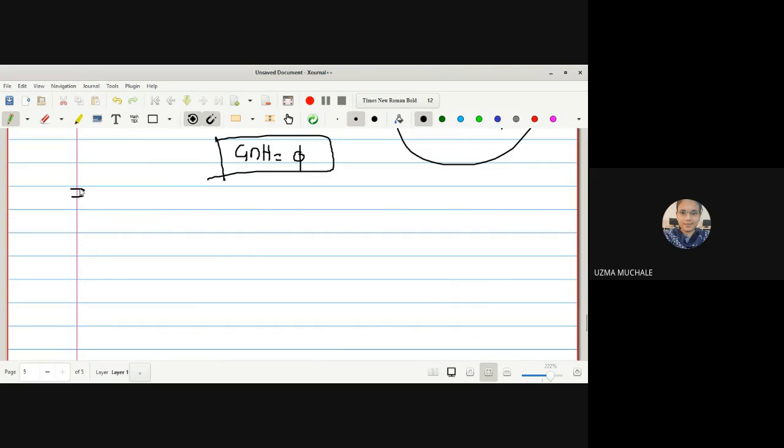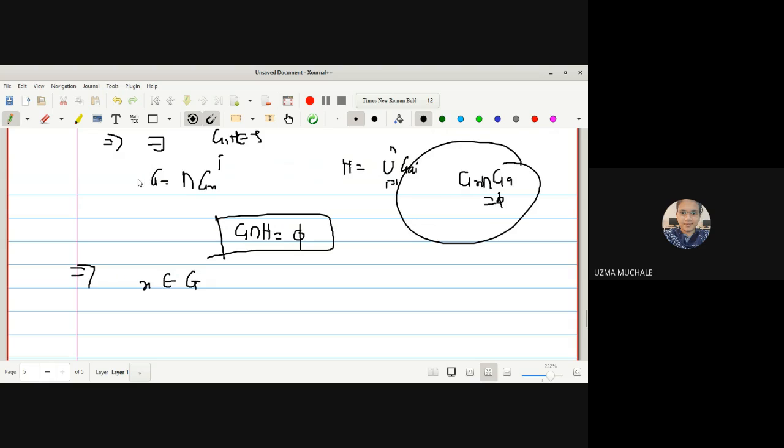Now X belongs to G, right? What is G? G is the intersection of all GXI. GXI are the open sets which contain the point X, and H corresponds to A. So we can say F is contained in H, right?